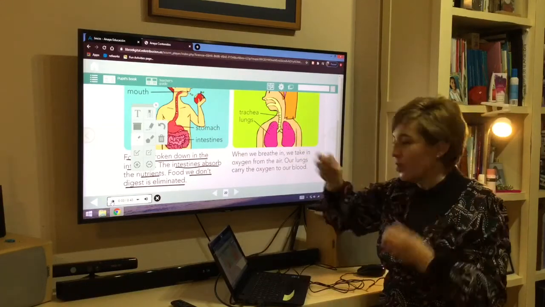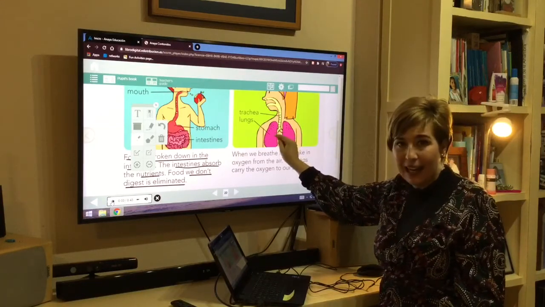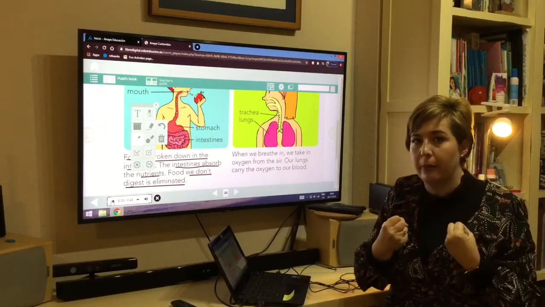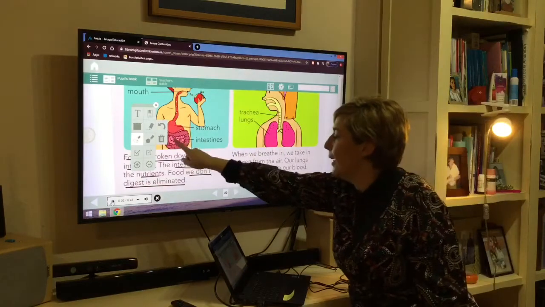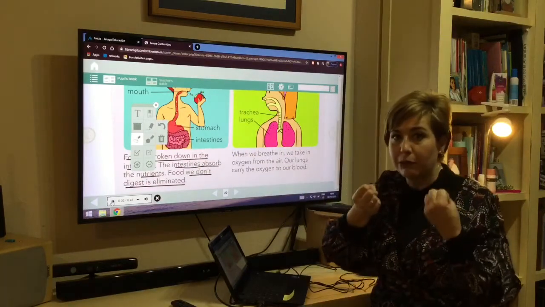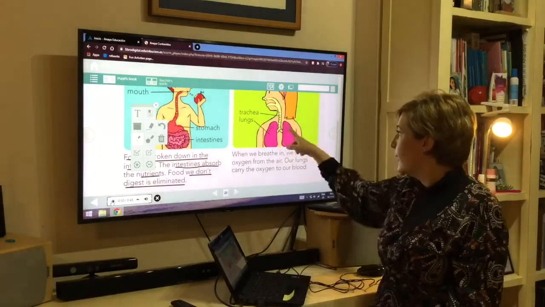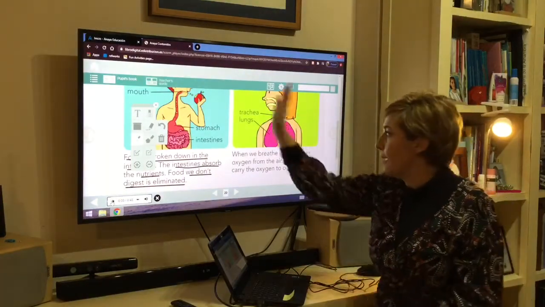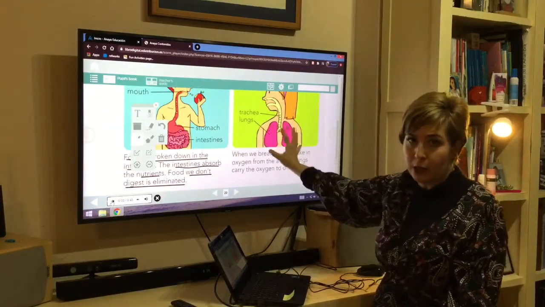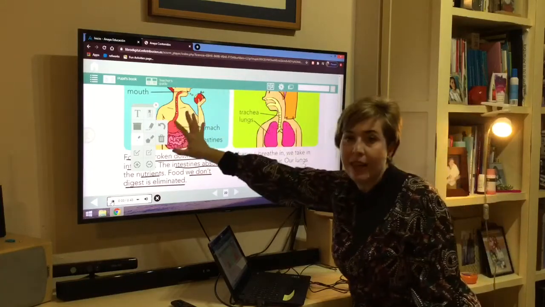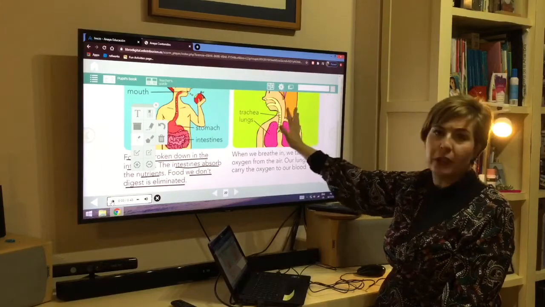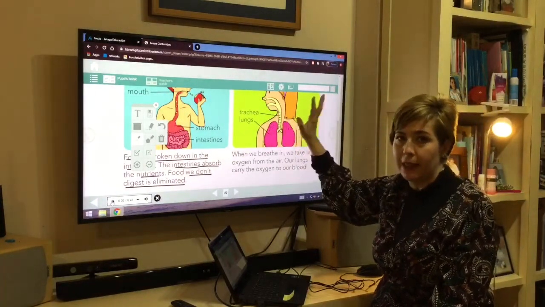The oxygen is in the lungs, and the lungs are going to absorb the oxygen. So the intestines are going to absorb the nutrients. The lungs are going to absorb the oxygen. That's the most important thing about these 2 systems. In the digestive system, we absorb the nutrients. In the respiratory system, we absorb the oxygen.